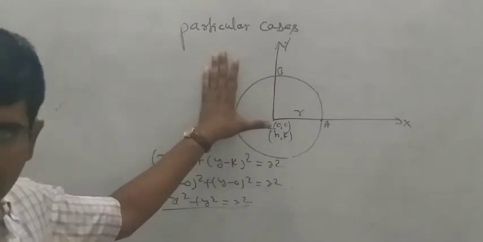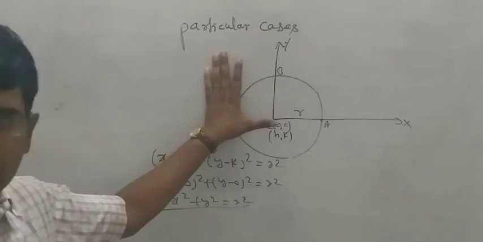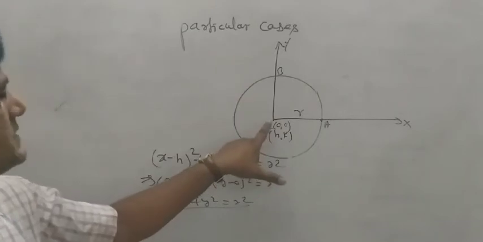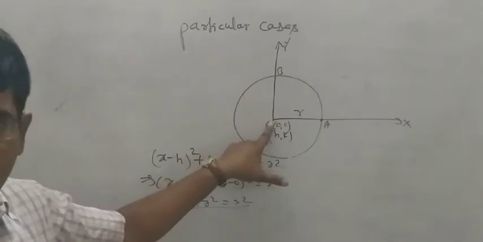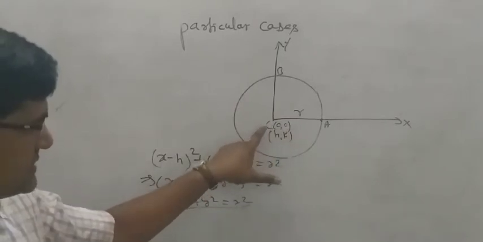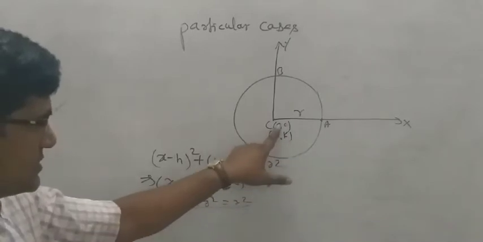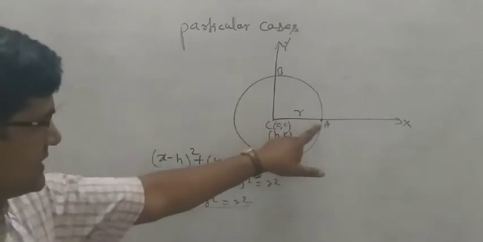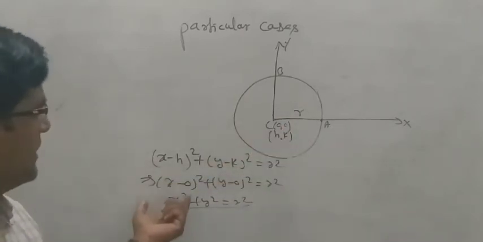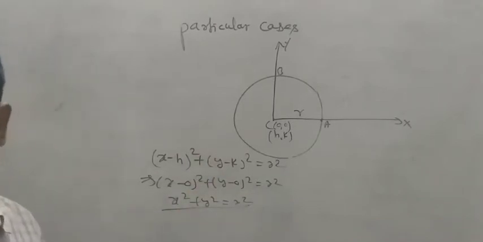I am going to explain one or two cases. The remaining things you can study from the book, because all the particular cases are given in your book. If the center lies on the origin, then the coordinate of the origin is (0, 0). This is the center also. What is the coordinate of center? (h, k), h is equal to 0, k is equal to 0, and r is the modulus, meaning distance, meaning radius. Now this is the formula. Understood?